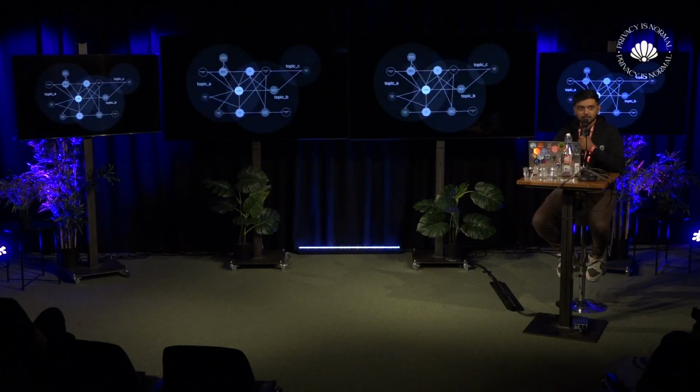I'm sure a lot of you must be hearing content topics for the first time, but it's the way in which we architect or filter messages within the Waku network. We have multiple content topics, for example, topic A, topic B, topic C over here, and we have multiple peers listening to different content topics. So this is how the whole Waku network is architected.